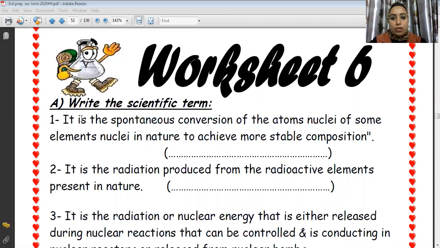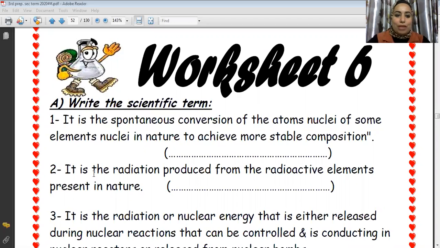This is a spontaneous conversion of the atoms' nuclei, the same elements' nuclei in nature, to achieve a more stable composition. The definition of what? Radioactivity phenomena. Please write with me, radioactivity phenomena. Finished? Okay.